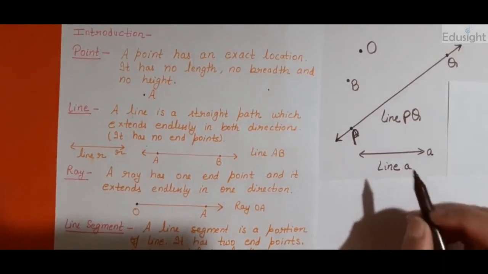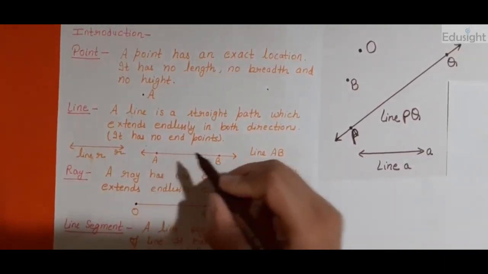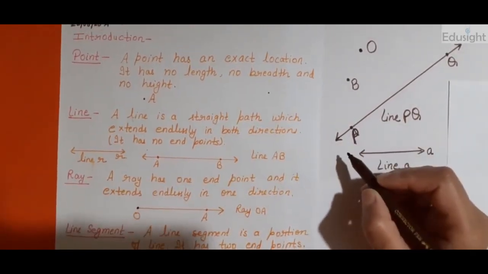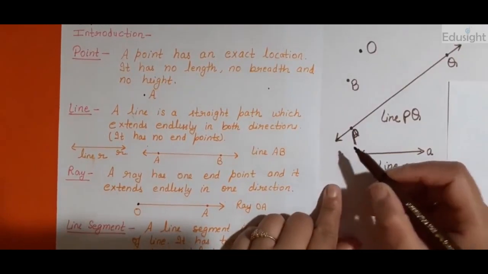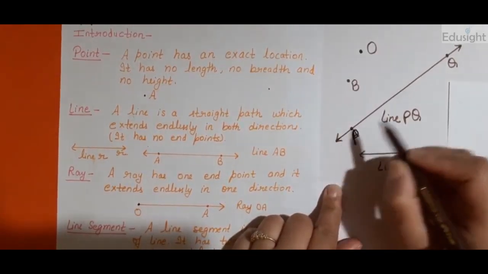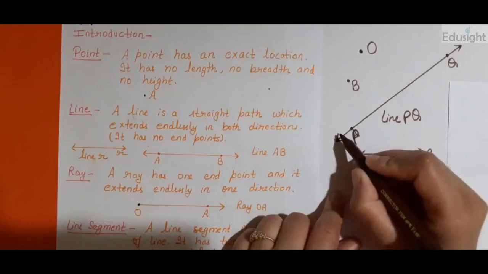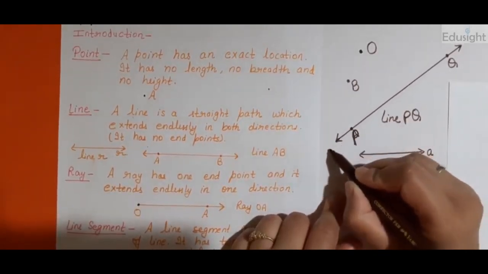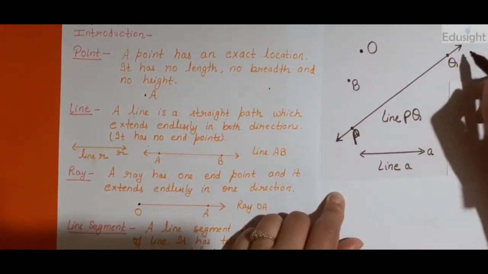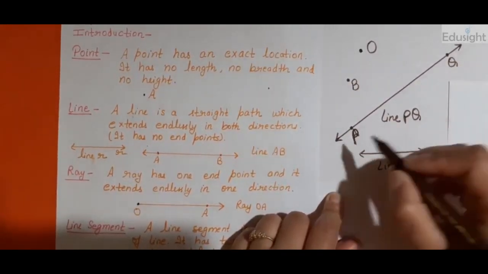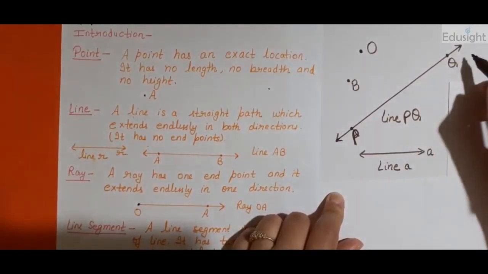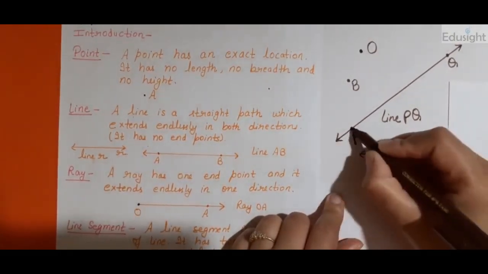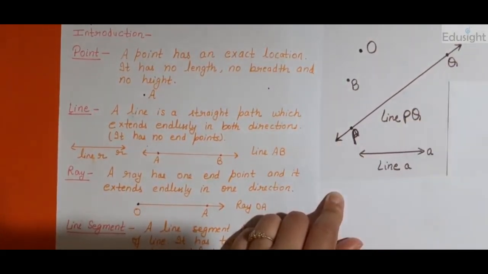One more thing I want to clear here, that line has no end points. Like I've told you before, that line can be extended from both the directions, right? From right side it can be extended, and from left side it can be extended. It has no starting point or ending point because it can be extended, so it has no end points. These points are just to name the line. Okay,